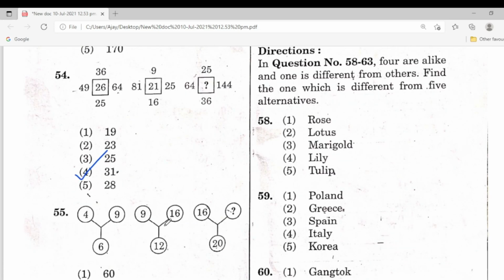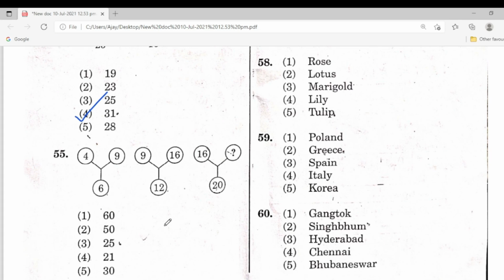Next one, 55. This is also very easy. Here the square root of 4 is 2 and the square root of 9 is 3. So 2 into 3, 6, this one.